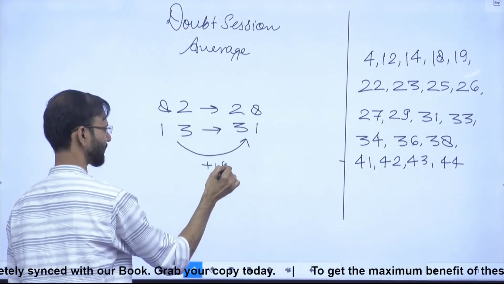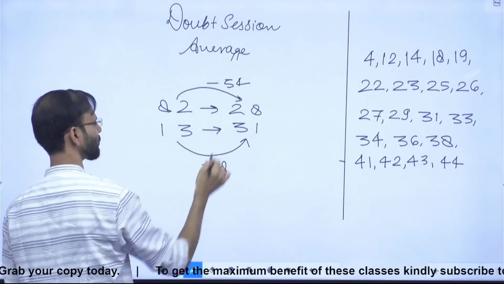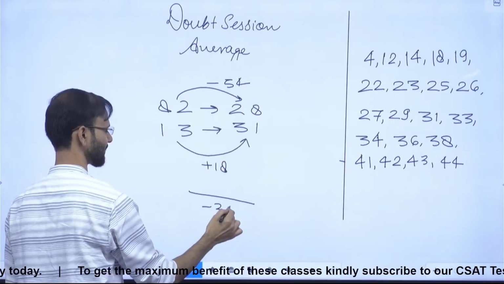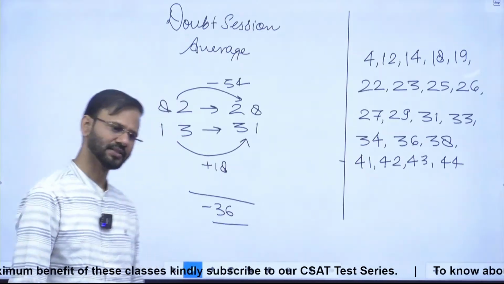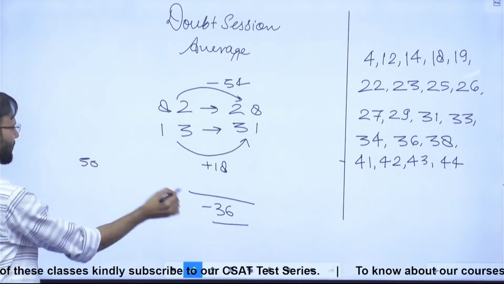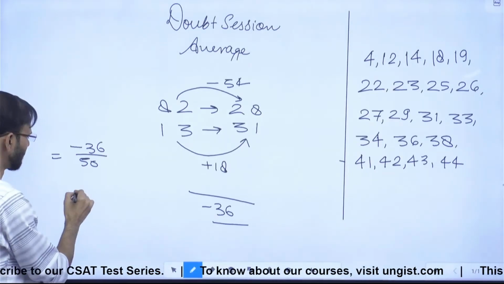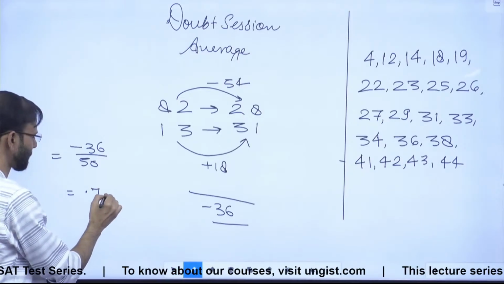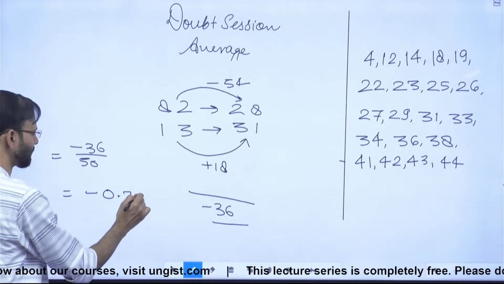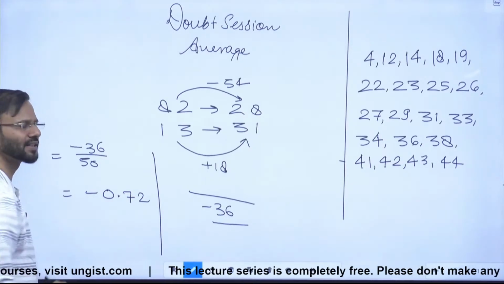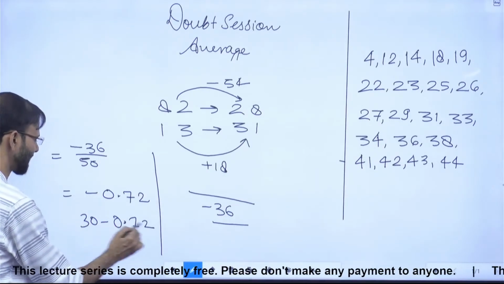So it will be plus 18. And it is written as 82 but it should be 28. So this is minus 54. So overall the contribution is what? Again minus 36, right? How many entries are there total? 50 entries. So this minus 36 will be distributed among all 50 entries, correct? So this is minus 0.72. So 30 था ना, कितना था? 30 था. So 30 minus 0.72, so that is 29.82.